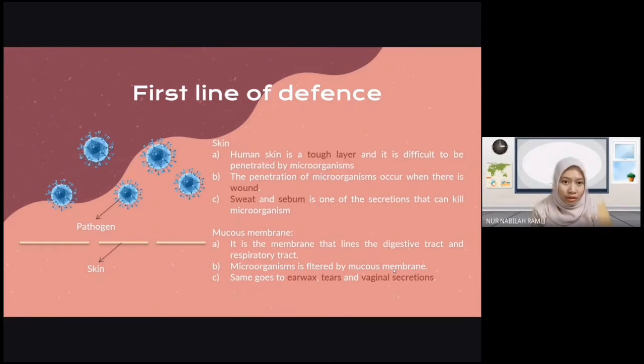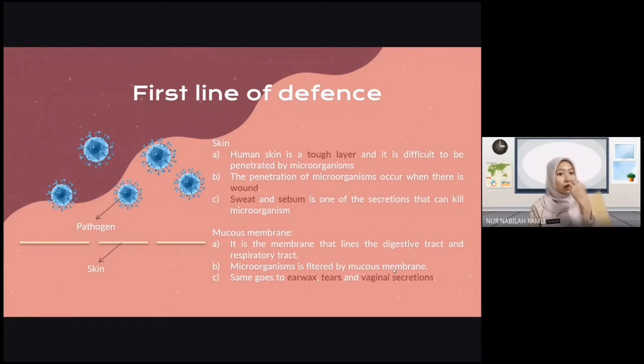The second thing about first line of body defense is our mucous membrane. This mucous membrane is the lining of your respiratory tract and also your digestive tract, meaning that when you inhale air from the environment, the air may contain pathogen.